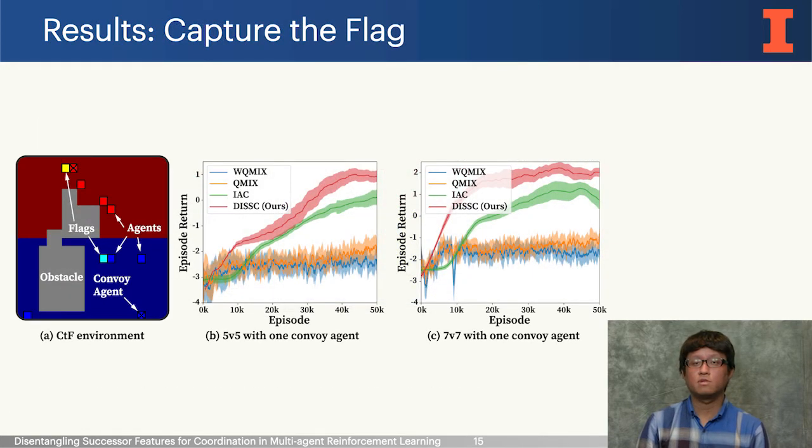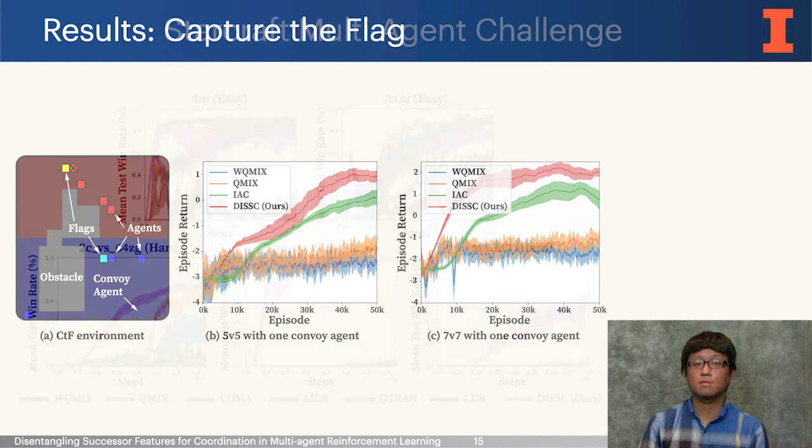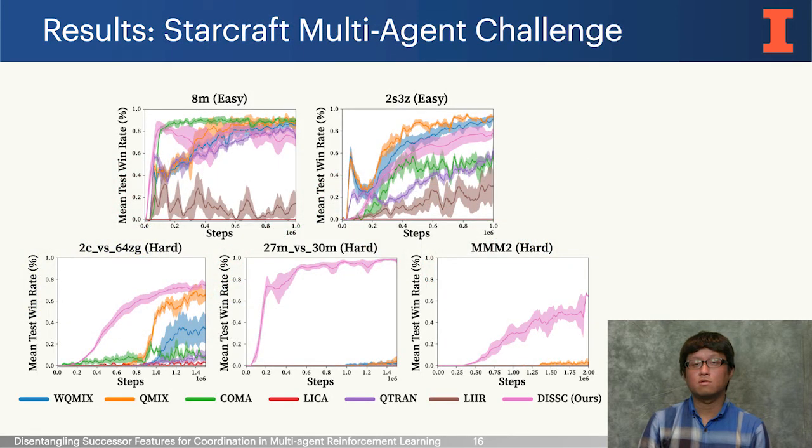Here we show the result from the CTF environment with heterogeneous agents. We believe QMix and WQMix struggled relatively due to limited exploration in this sparse reward environment. CTF requires searching in the enemy's territory for the flag, which may limit the Q learning method, where exploration needs to be tuned carefully. Here we show the result from StarCraft 2.